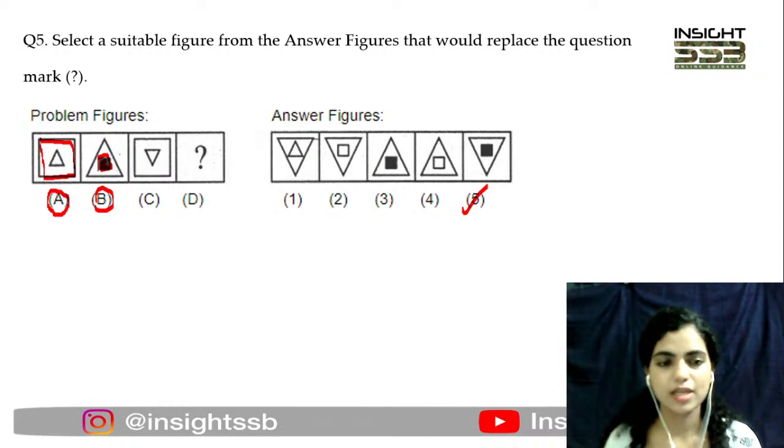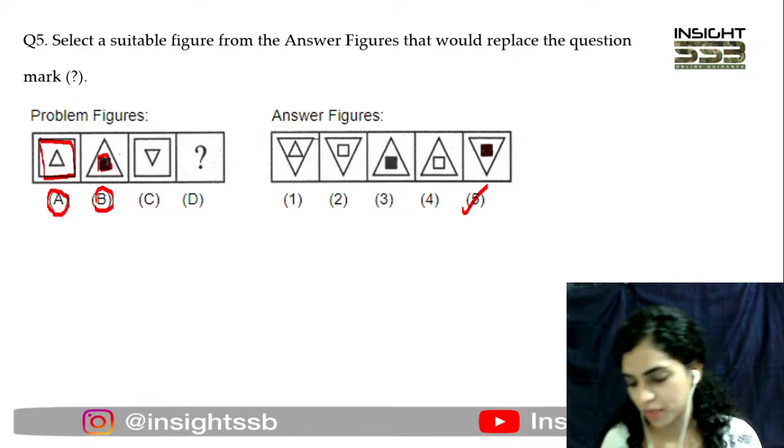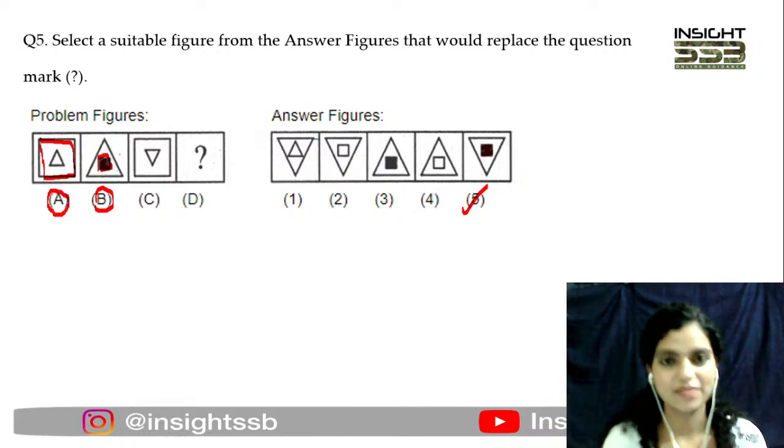So with C and D, you're supposed to do the same thing. Outside figure has to come inside. Here the outside figure is a square again, so that will come under and remain shaded, while the inverted triangle will go outside as it is. So that is why we are going with option number 5 here. Okay, perfect. So with this we have successfully solved 5 different types of analogy questions.